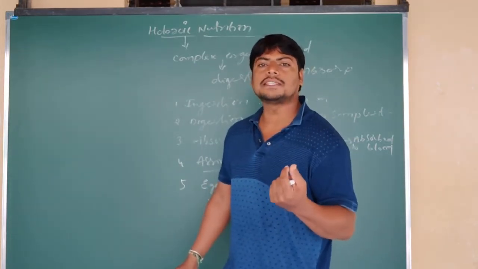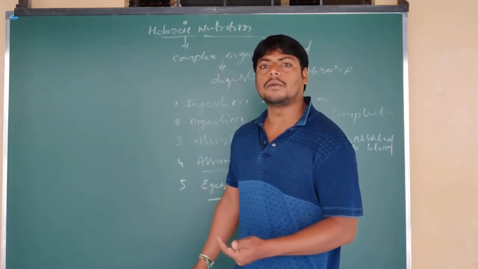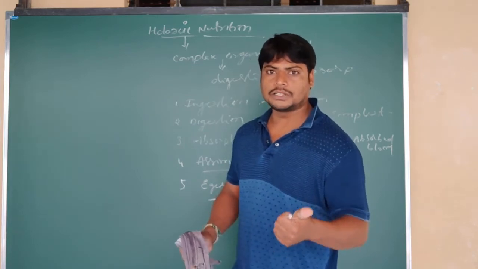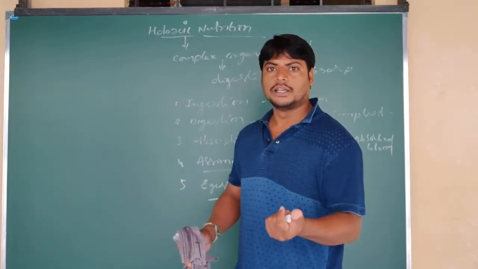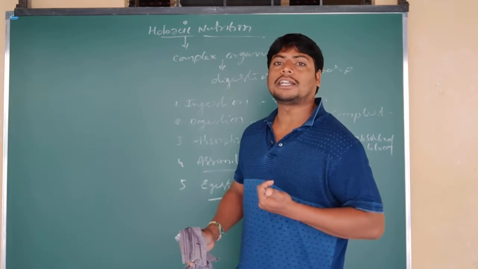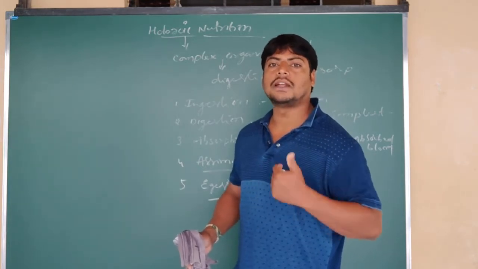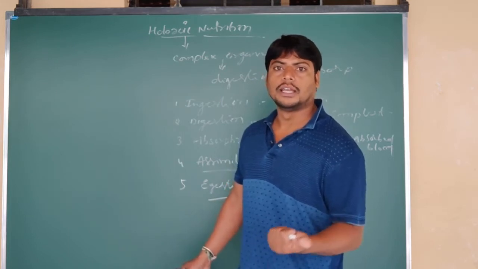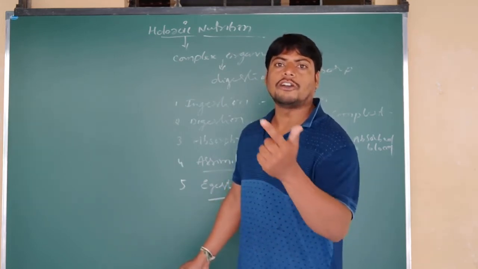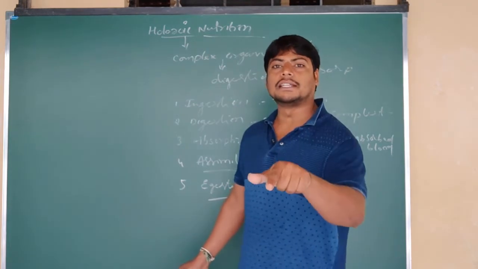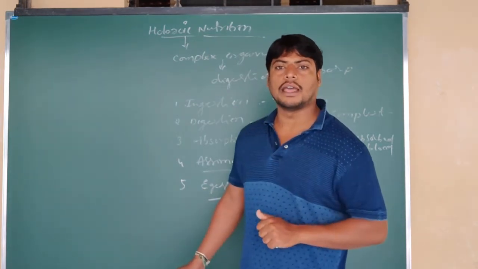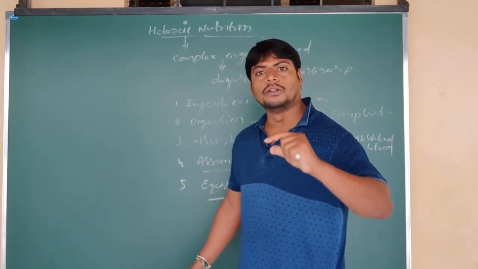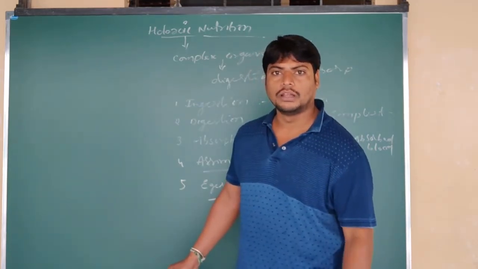omnivores. This is based on the food habit, what type of food they used to take. Herbivores, the grass eaters, are called herbivores. Carnivores are those feeding on plant eaters, that is on herbivores. And omnivores are the organisms that feed on both plants as well as animal food. They are called omnivores.